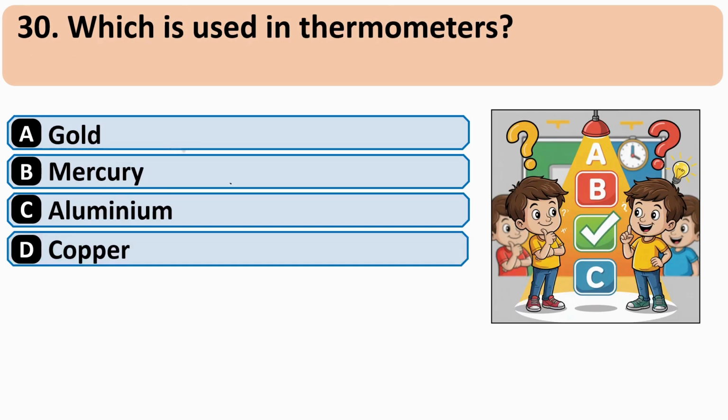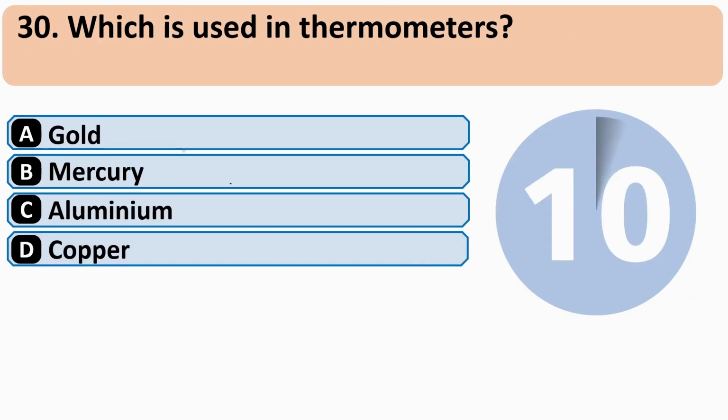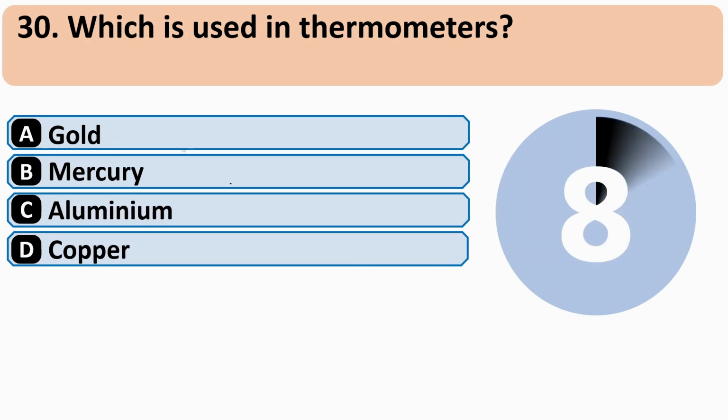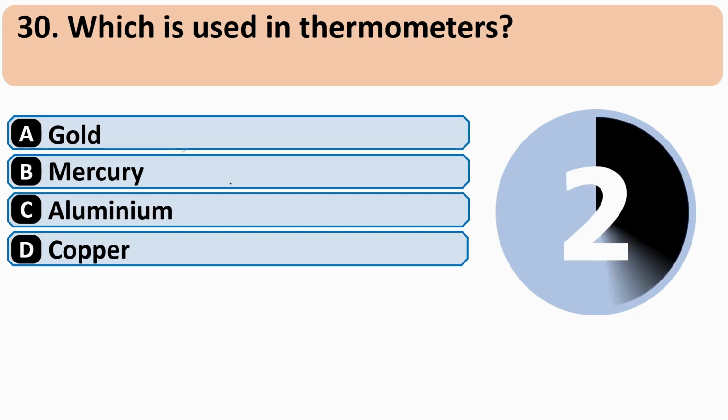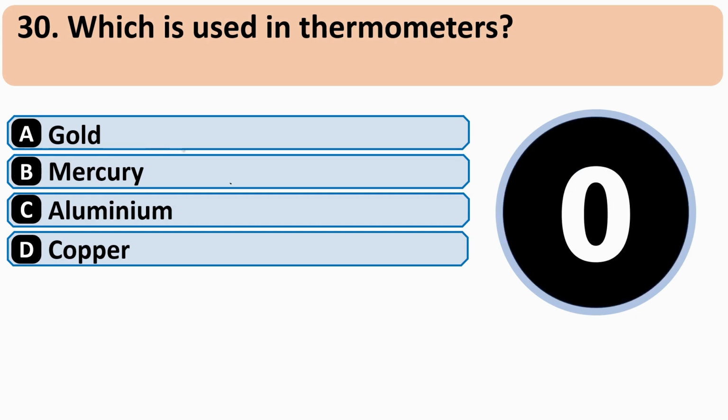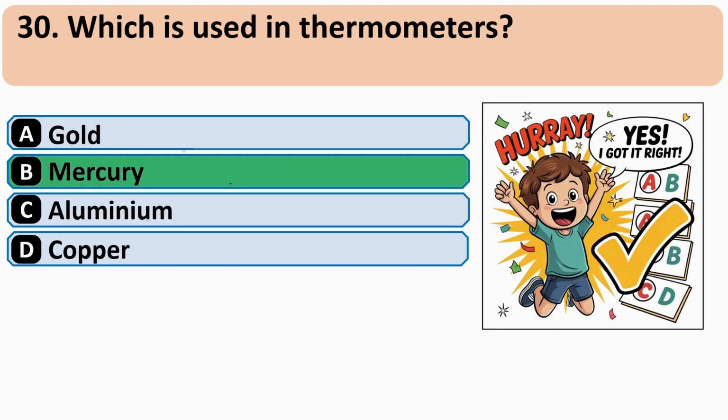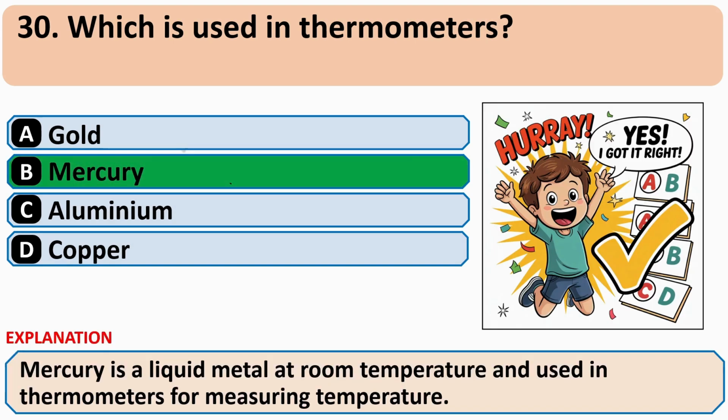which is used in thermometer. And correct answer is B, mercury.